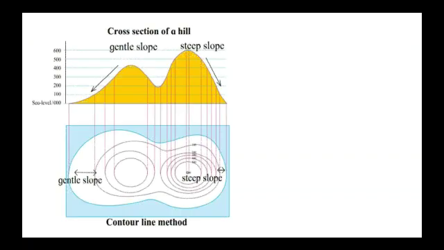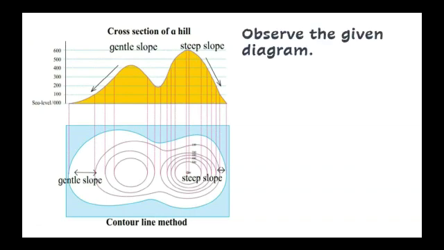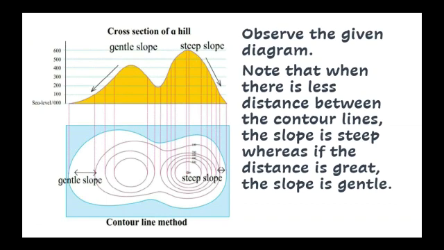Here you will see the map. The hill section is shown over here, a cross section of a hill, and the contour line method is used to draw this cross section of a hill. Observe the diagram. Note that when there is less distance between the contour lines, the slope is steep, whereas when the distance is great, the slope is gentle. Now you will observe the slope.